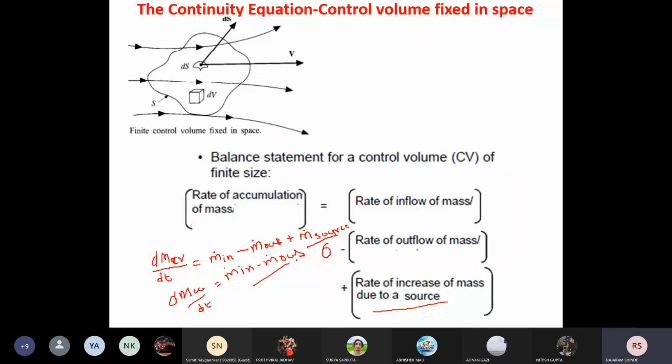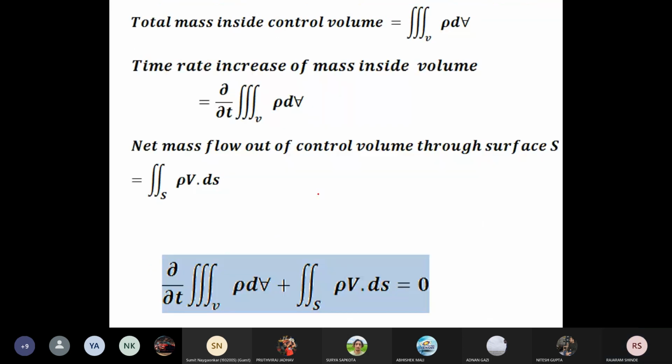Now if we consider the first term in this equation, dm_cv, what we can say is, it is the rate of accumulation of the mass. For calculation of the rate of accumulation of mass, we have to calculate the total mass.